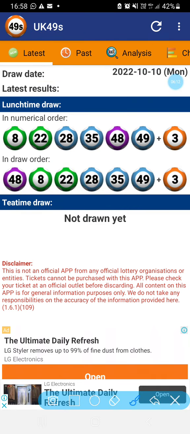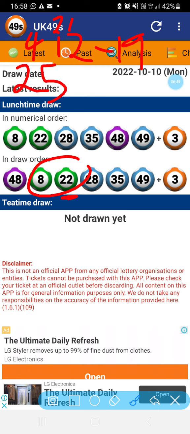Those are the numbers. Let's try the bonus. So if you do this, they'll give you a 4, because if you treat this one as a 4, my suspicion is that 4 is coming. But also, another thing is that 22 minus 3 is a 19, but we'll get there. All right, 8 plus 4 will give you a 12. 12 is also a 21 here. All right, and then 22 minus 3, it's a 19. 22 plus 3 is a 25, right? And then 4 plus 3 is a 7, and then 4 minus 3 is a 1.